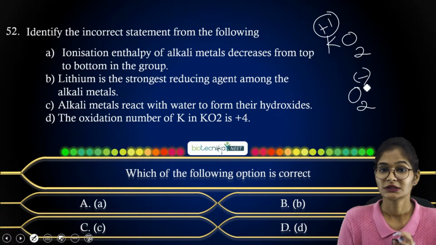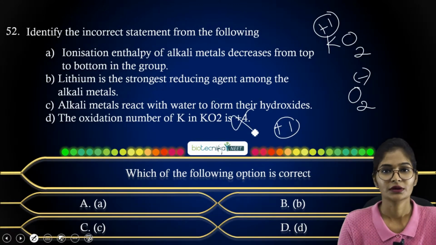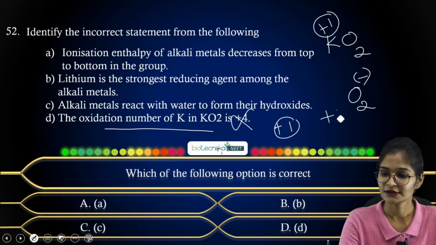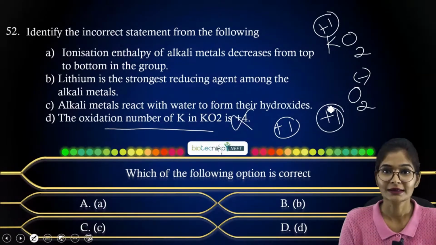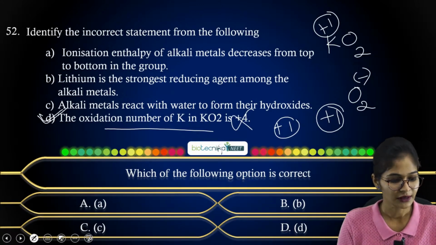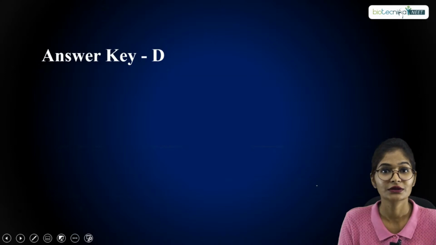So the oxidation state will be +1, not +4. Most of the alkali metals show only the +1 oxidation state. That's why the incorrect statement is option D. If you look at the answer key, you can see that answer D is correct for this question.